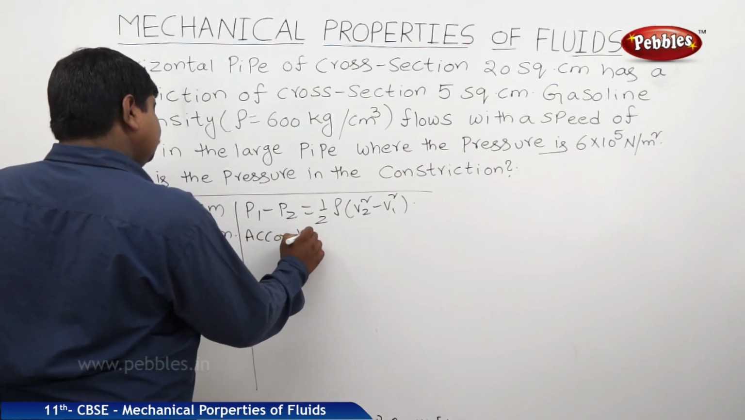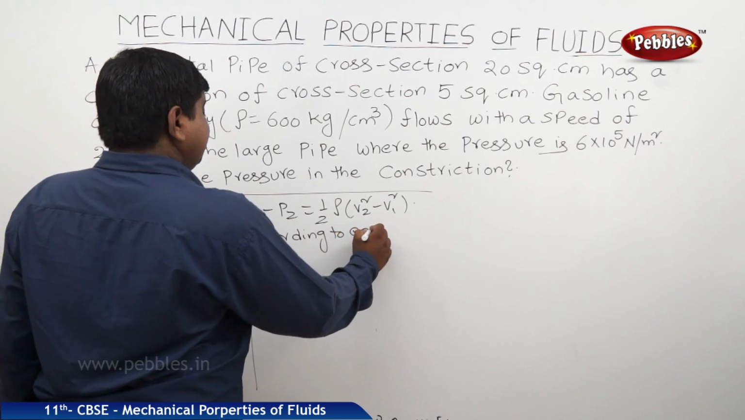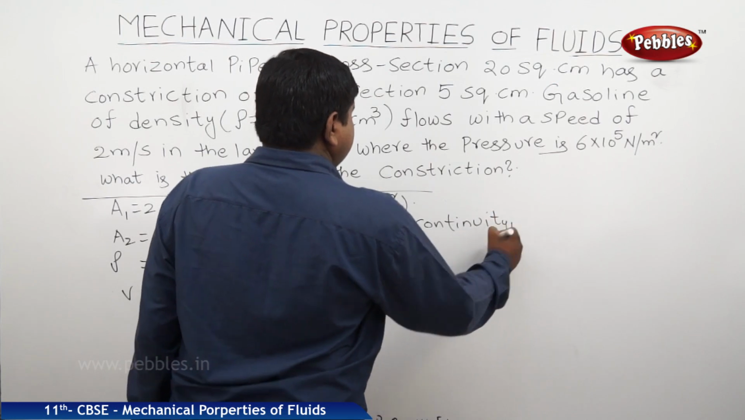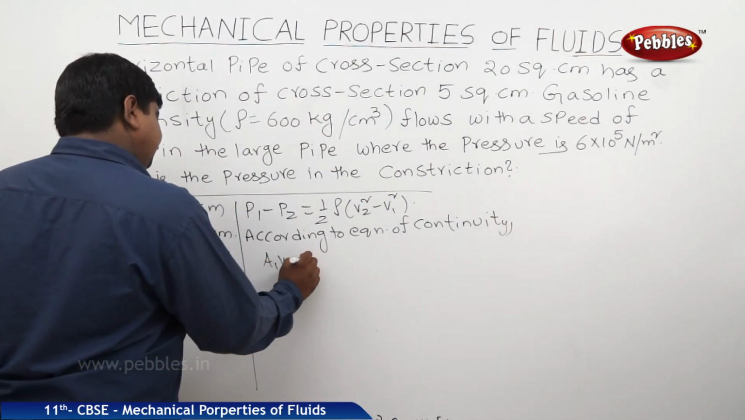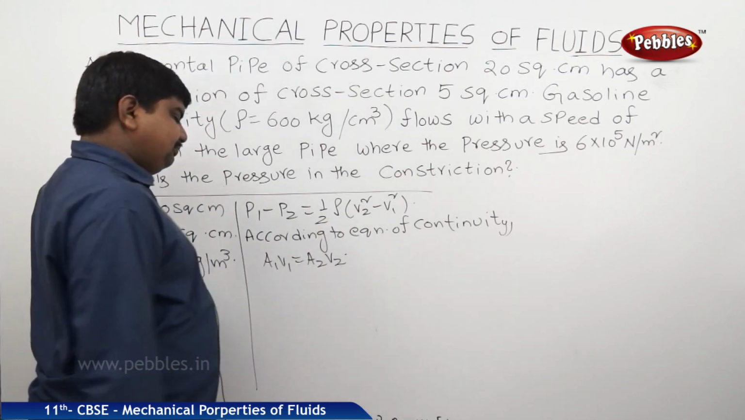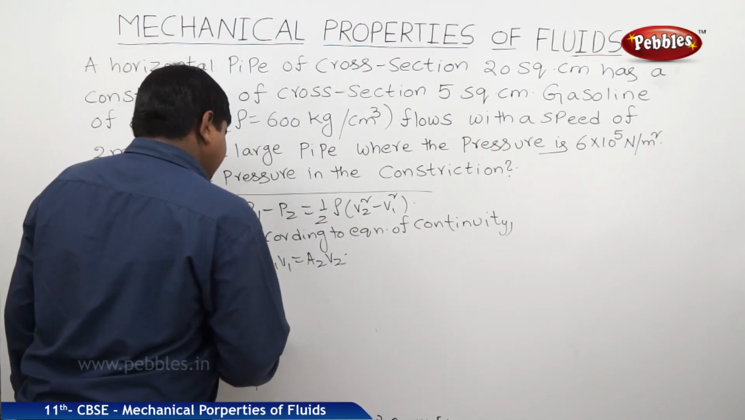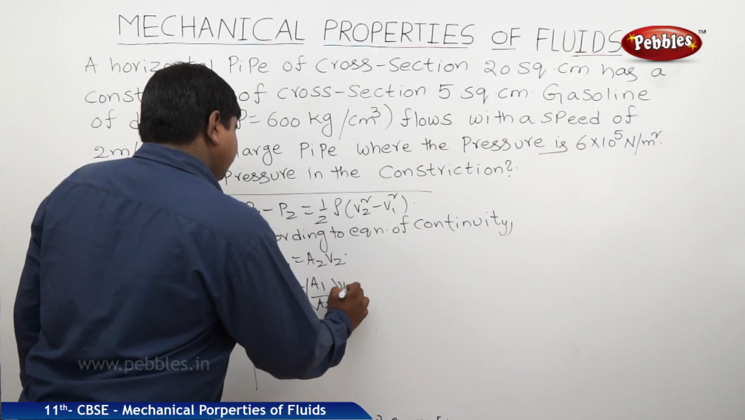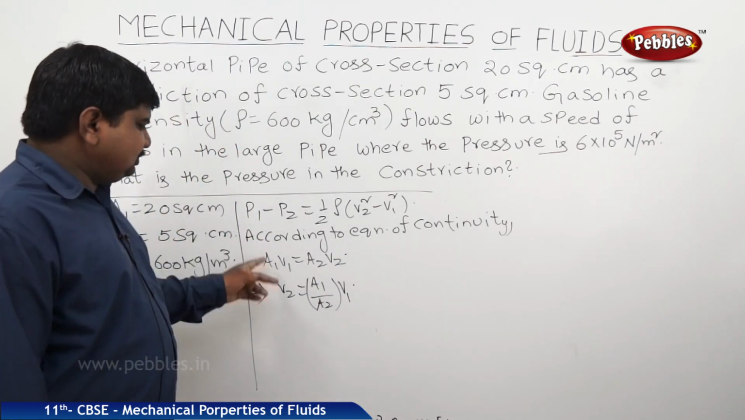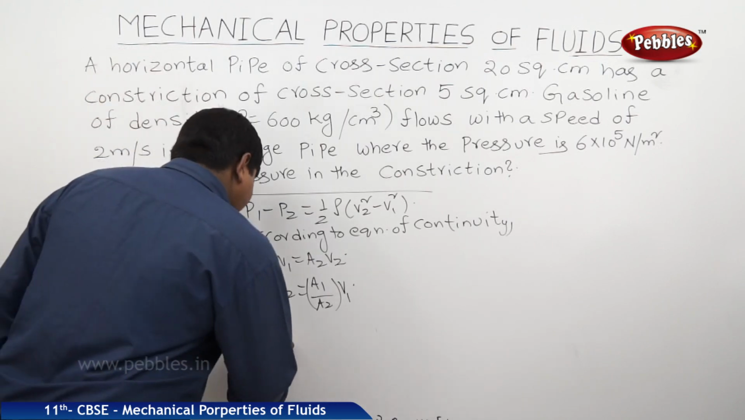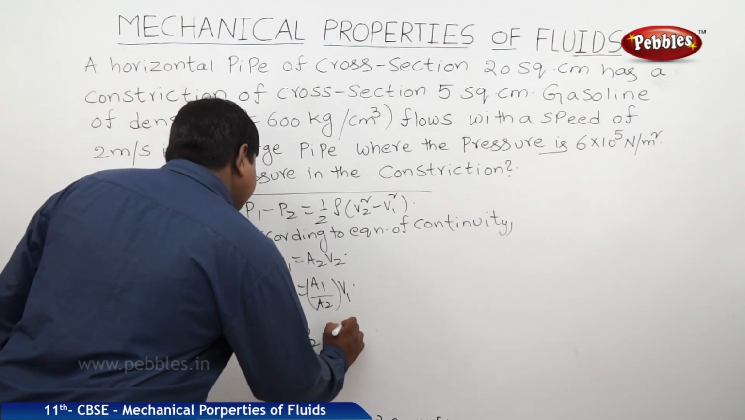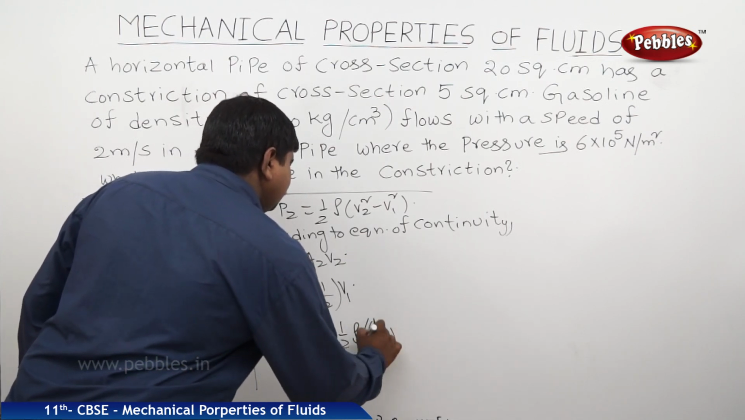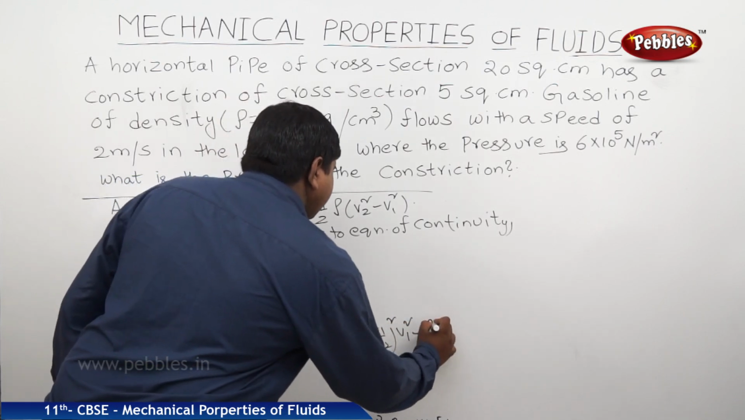According to the equation of continuity, A1 V1 is equal to A2 V2. So from this, V2 is equal to A1 by A2 of V1. Now I am substituting these values in this equation. Therefore, P1 minus P2 is equal to half rho into, where V2 is A1 by A2 whole square V1 square, minus V1 square.